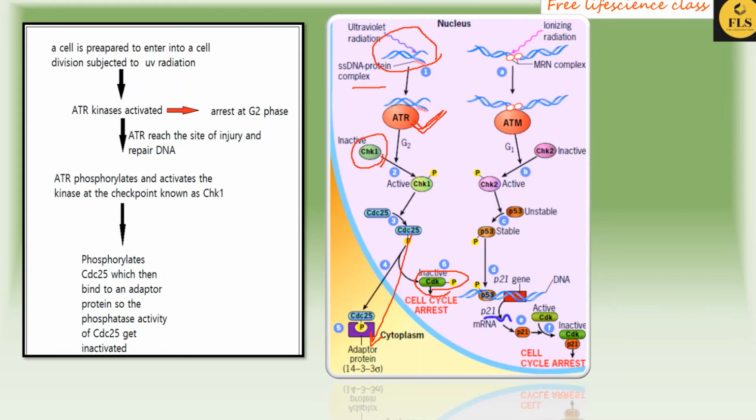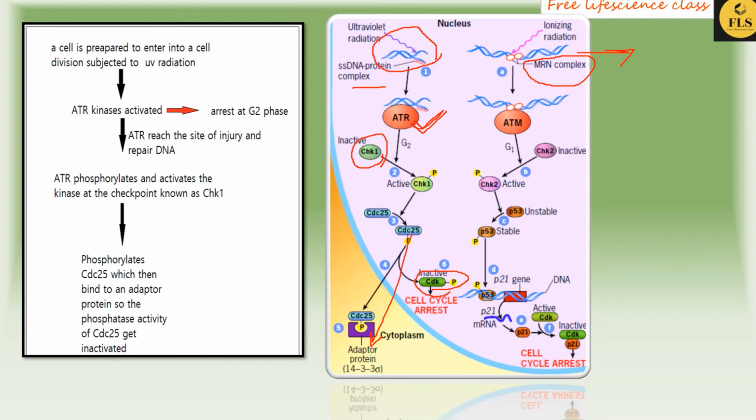Okay. Next, if DNA damage is occurring due to ionizing radiation, then another pathway will activate. This happens when a person has a disorder and is given radiation therapy, where ionizing radiations are given. When ionizing radiations are given, in some cases some DNA gets damaged. A protein complex known as the MRN complex first comes and recognizes this type of DNA damage due to ionizing radiations.